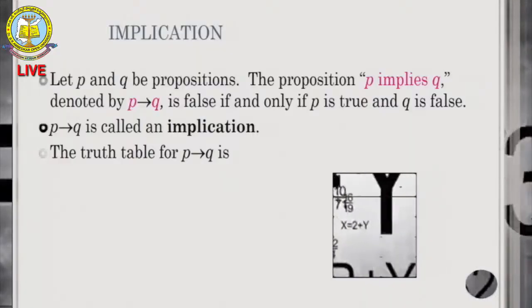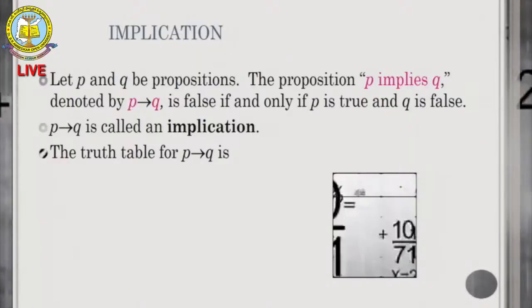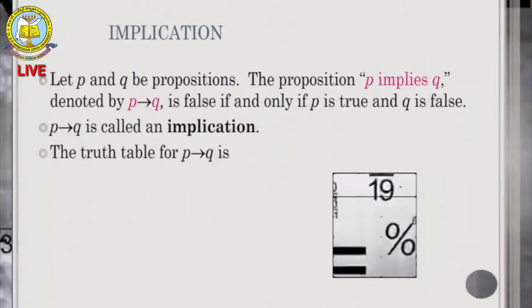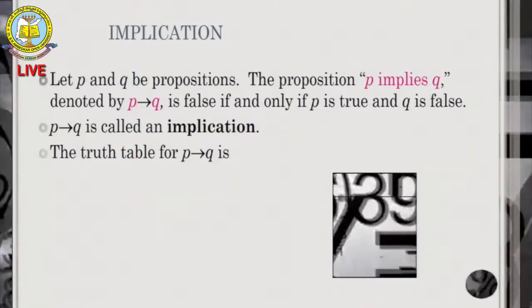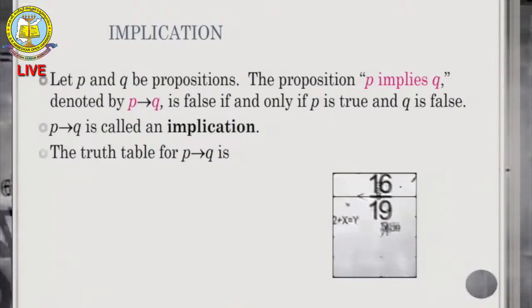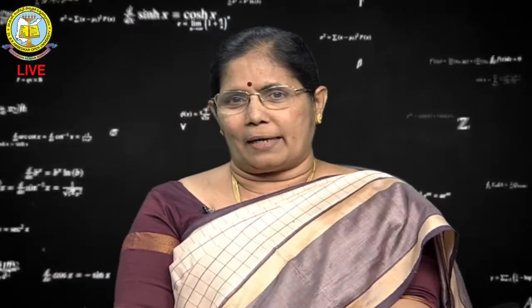See here, P implies Q is called an implication, and for the truth table of P implies Q, we have to observe one statement. Suppose if Isaac Newton discovered America, then there are 4 days in a week. Will you accept under any circumstances that 4 days will make a week?